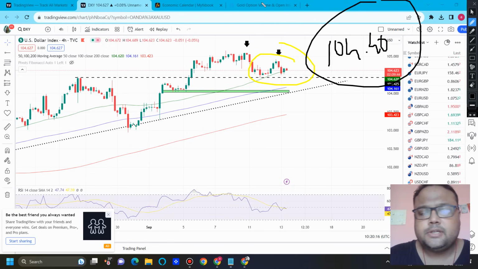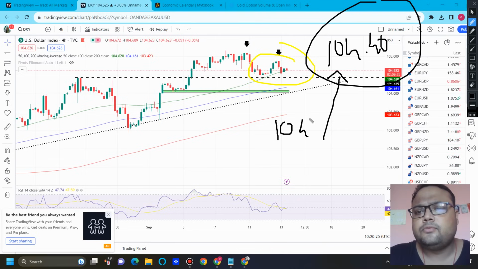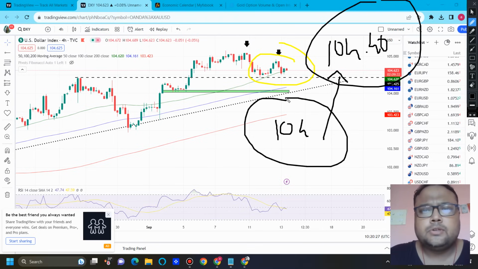Before CPI, especially during the Asian session and European session, if market drops also, we can expect 104.40 to act as support. If market surprises us, then 104 will come into the scene. But I don't think so. Market will be heading towards 104 right now. Market should remain like this only.